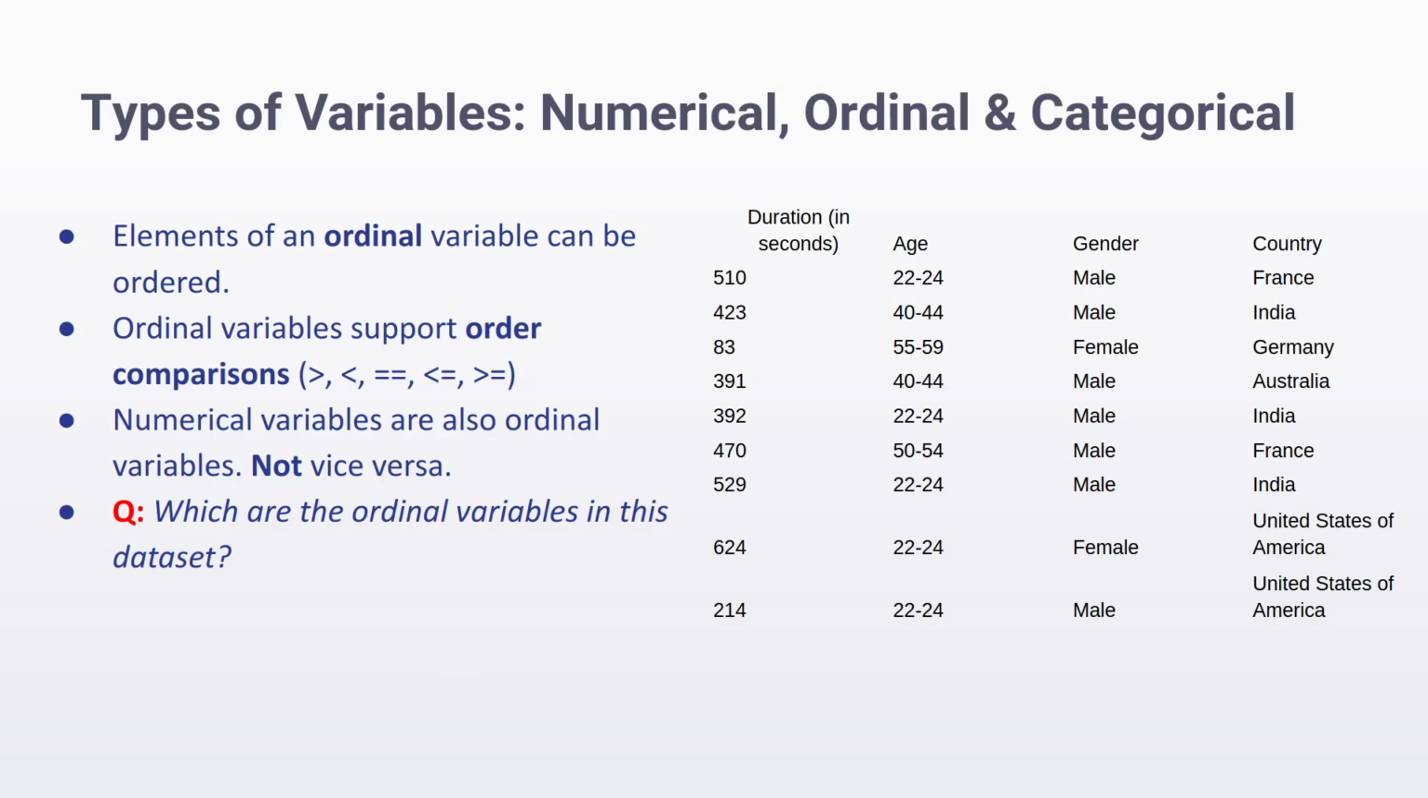The next type of variable we need to consider is called an ordinal variable. These variables are those that are not continuous, but they can be ordered. That is, there exists an order relationship between the different values of the variable. So just like numerical variables support the four fundamental arithmetic operations, ordinal variables support order relationships like greater than, less than, equal to, less than or equal to, or greater than or equal to. Thus, it follows that all numerical variables are also ordinal variables, but not all ordinal variables are numerical variables.